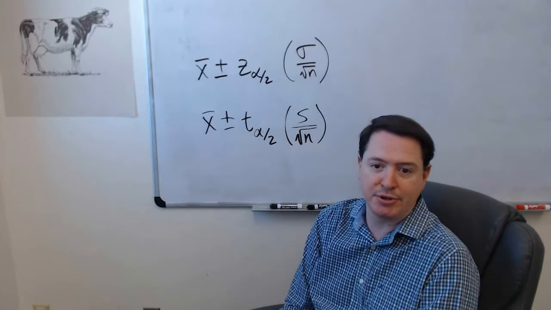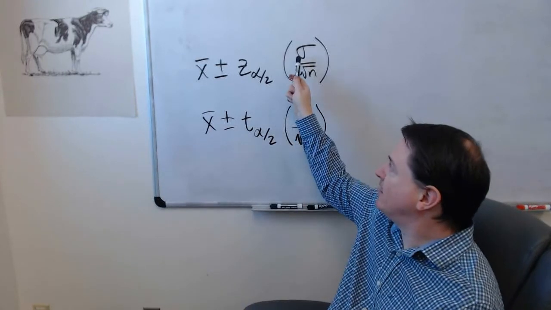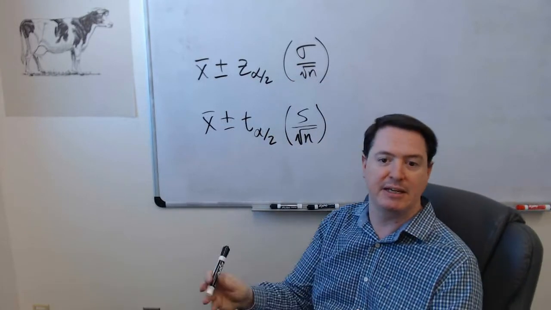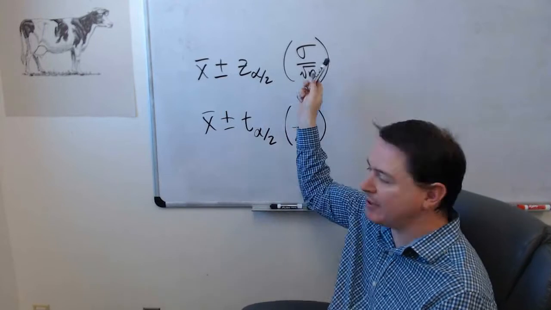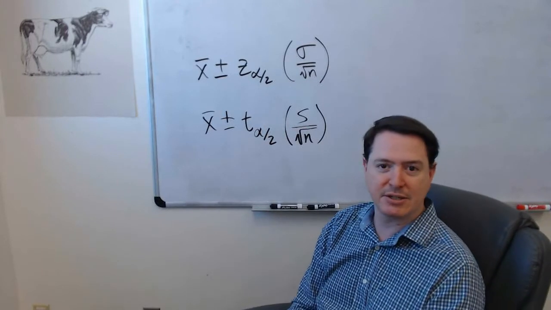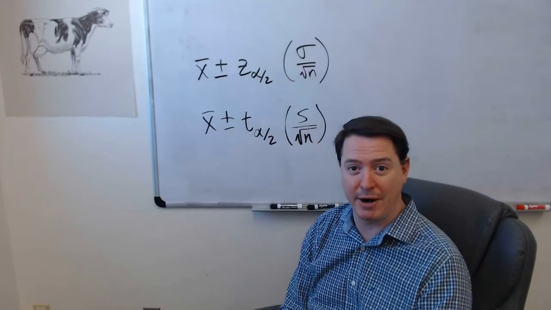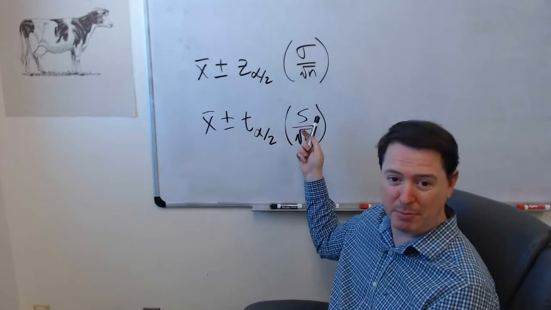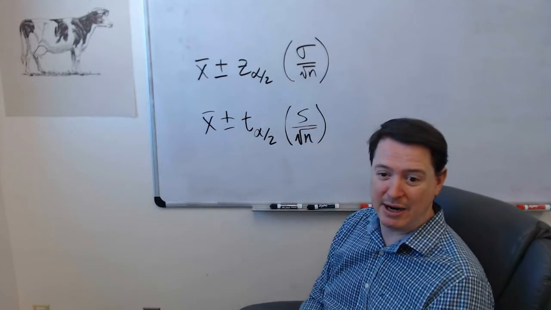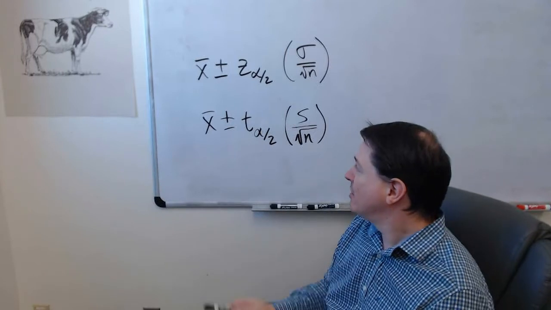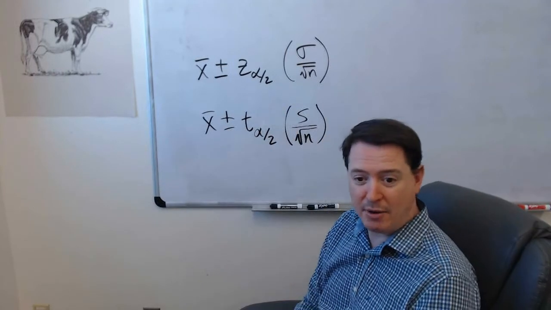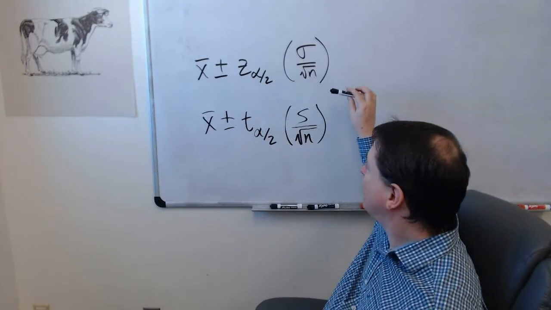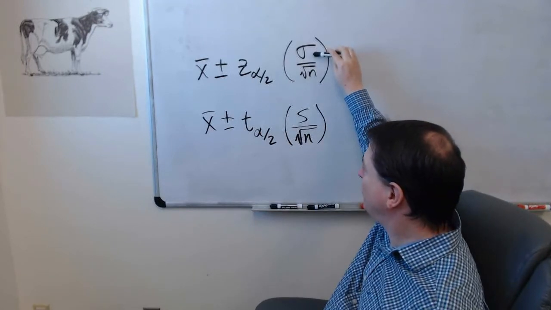Like for IQ scores, we know that the population standard deviation is 15. And so if I'm looking for generalized IQ scores, I can maybe use that 15. But those situations are going to be very rare to come by, and it's still probably better practice to use this anyway, even if I could get away with using this. So this is going to be generally what we do moving forward. But for right now, I just want us to understand that this is the problem with this.